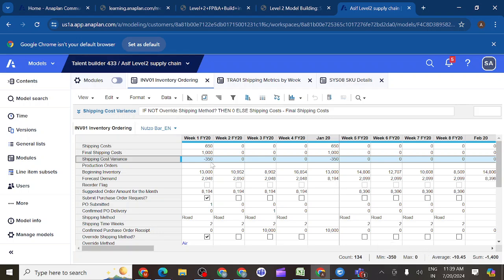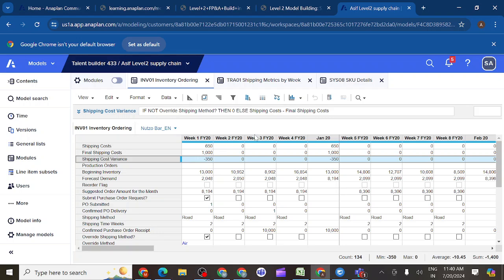That is the reason we should try to transport the products by the basic shipping method we have. If you plan accordingly, earlier we can send the products by the default shipping method. If you don't plan, then in an emergency situation we should not think about cost, so we'll send by air or some other way. But here we are getting minus 350.